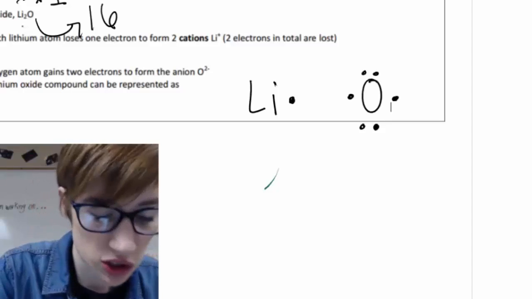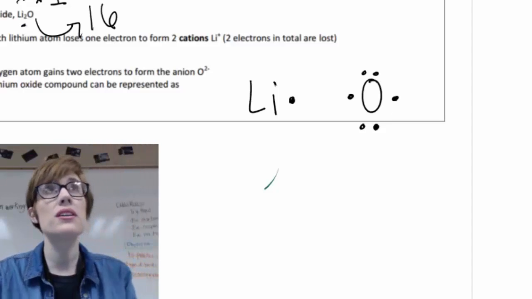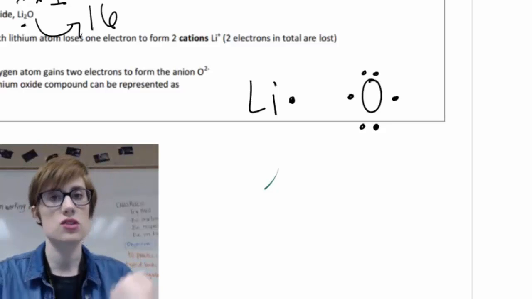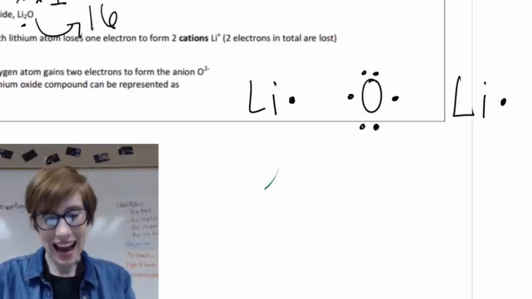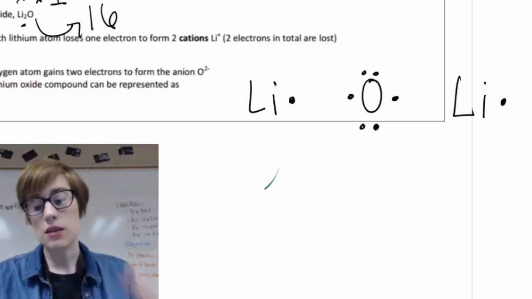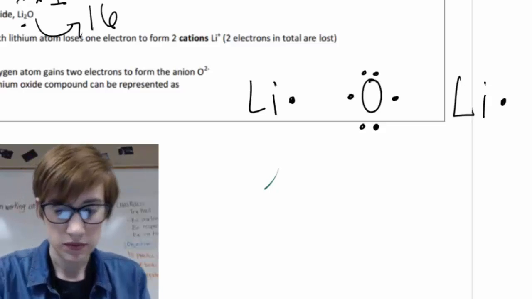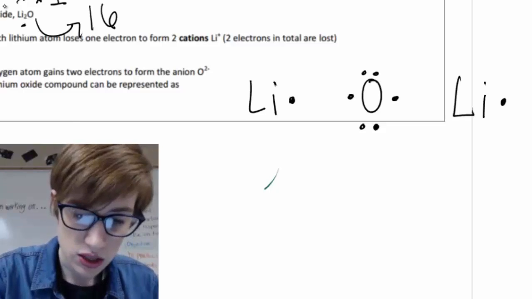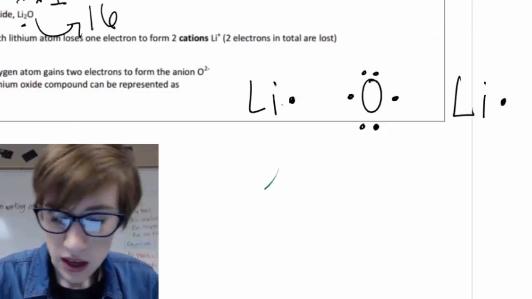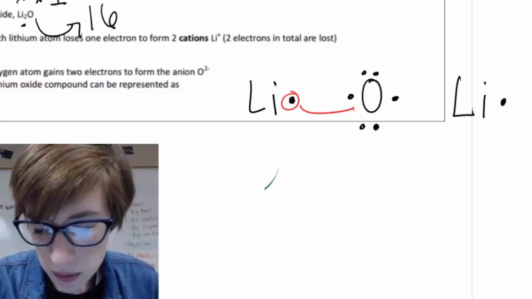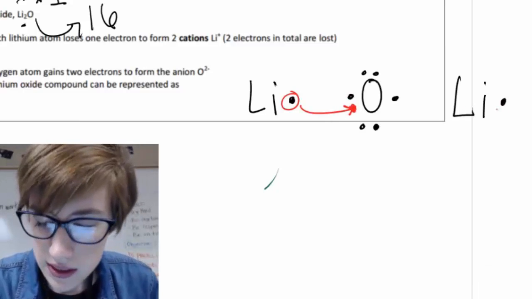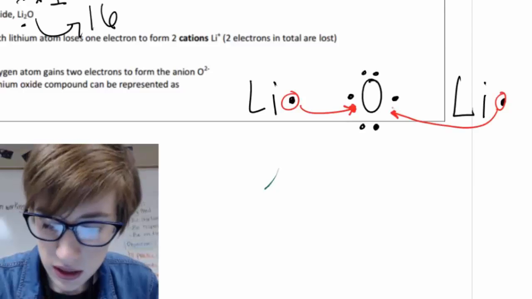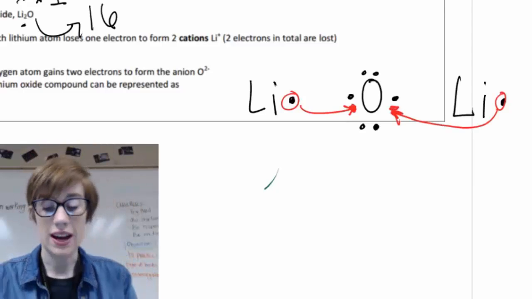And it says a little 2 here by lithium. What in the world does that mean? Well, 2 means that there's 2 lithiums, okay? So I'm just going to draw my second lithium over here. Voila. And now each lithium atom is going to lose its electron to oxygen. Okay, so here's my, changing my pen color again. Lithium's atom goes here. So oxygen has 2. And then this lithium's atom goes here. So oxygen has a total of 8.